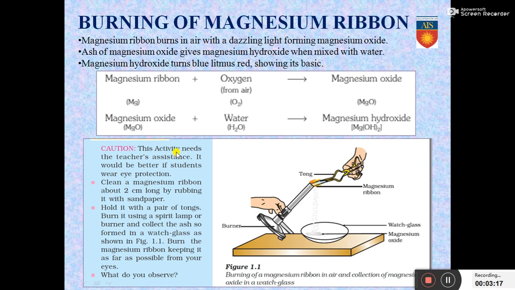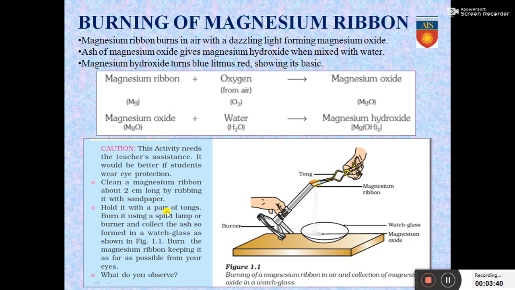Now let us have a look at this activity. It's written that this activity needs teachers' assistance and the students should have eye protection. So what are we doing in this activity? A magnesium ribbon about 2 cm long is taken. It is cut and taken. It is cleaned by rubbing it with a sandpaper.